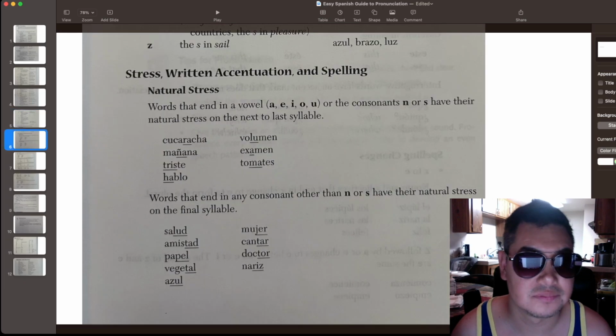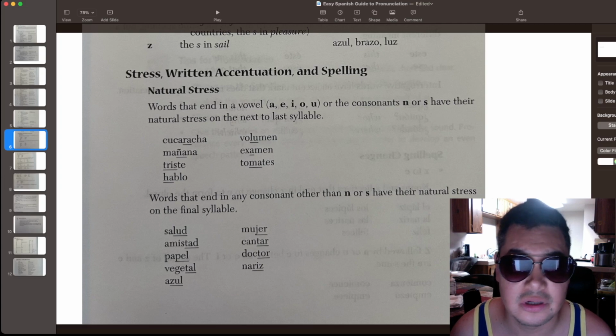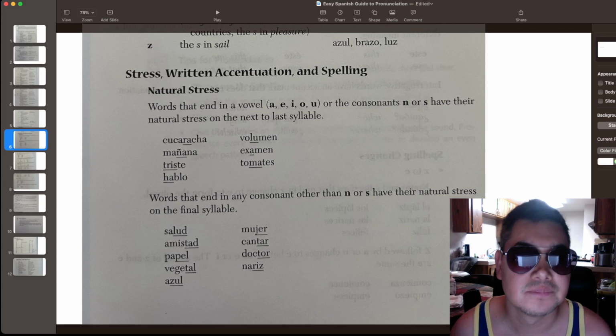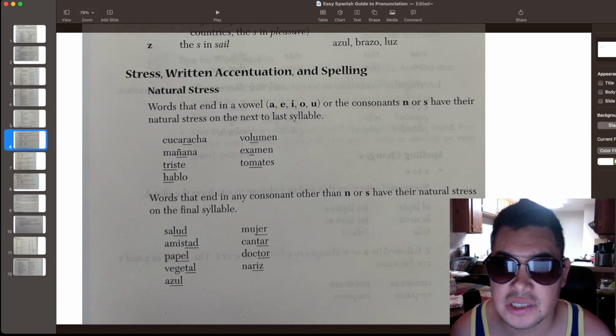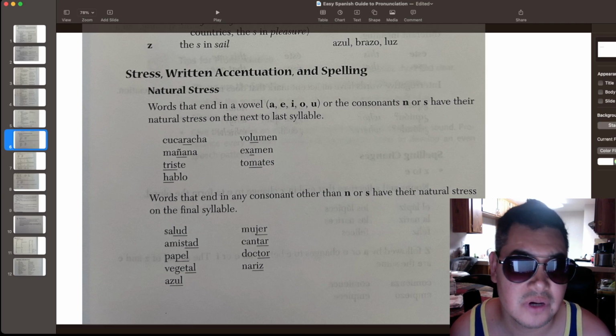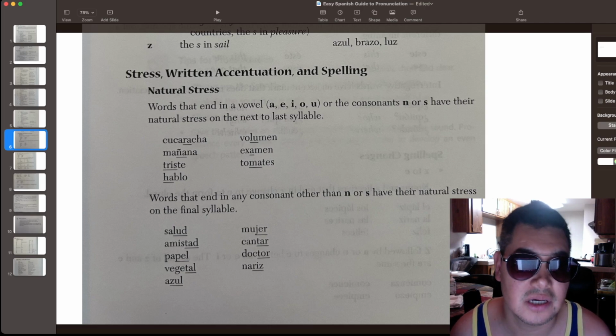To the next one. Stress, written accentuation and spelling: natural stress. Words that end in a vowel, A, E, I, O, U, or the consonants N or S have their natural stress on the next to last syllable. So this is the last, this is the one before the last. Next to last. And here's where you're going to place the accent. This is the natural stress, the natural accent.